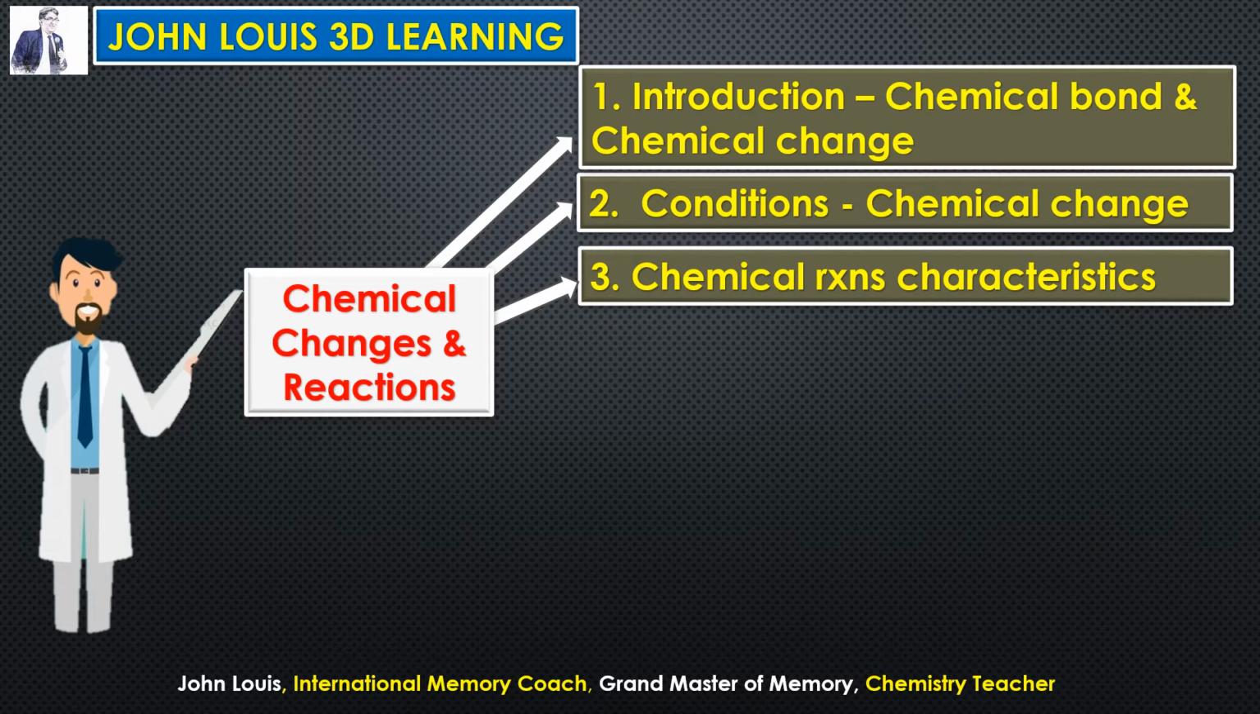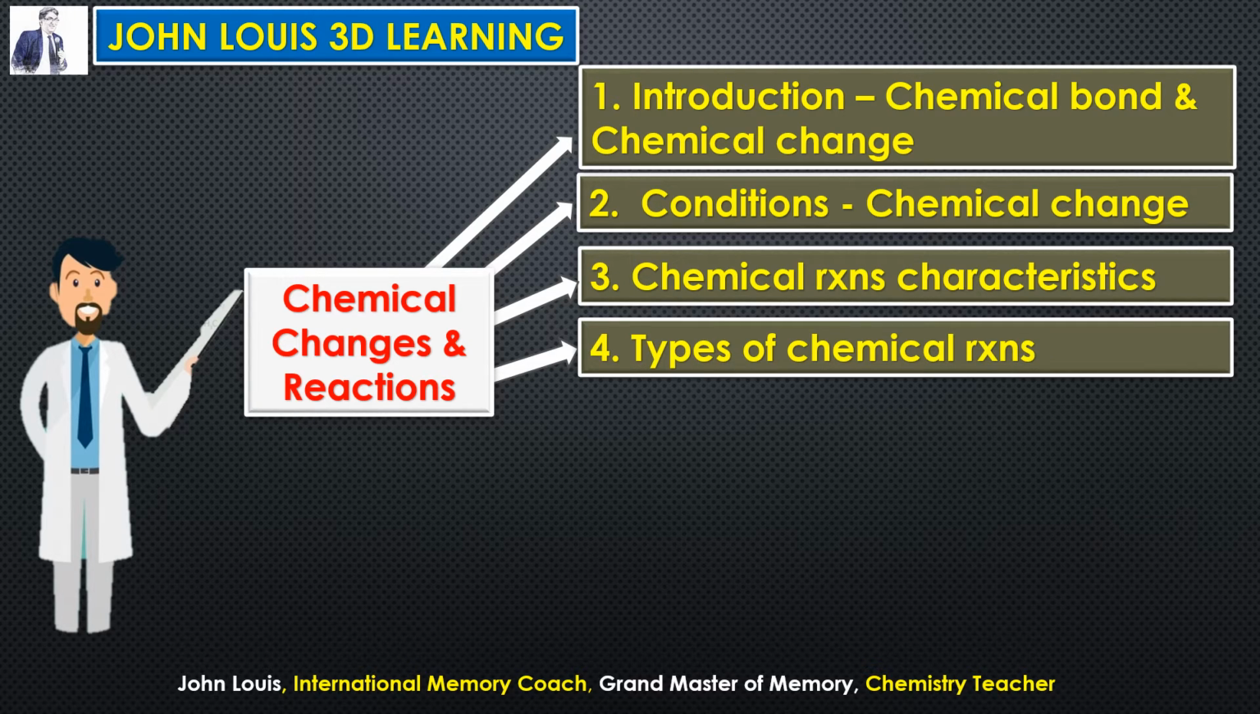Okay, then third one, chemical reactions characteristics. Suppose a chemical reaction is taking place, somebody is telling a chemical reaction is taking place or a chemical reaction has taken place already. How will you know that is taking place or has taken place? So you should know certain characteristics of chemical reactions, and by observing it, we must be able to find out or recognize a chemical reaction is happening there or it has taken place already. So those characteristics we have to learn in this chapter.